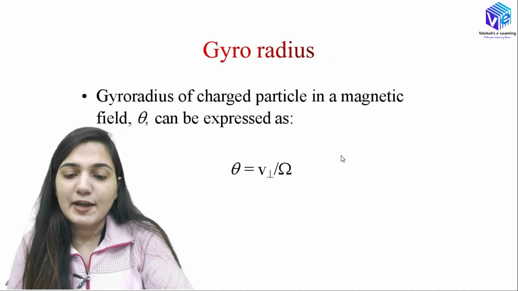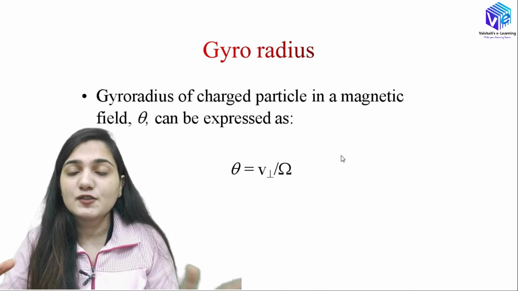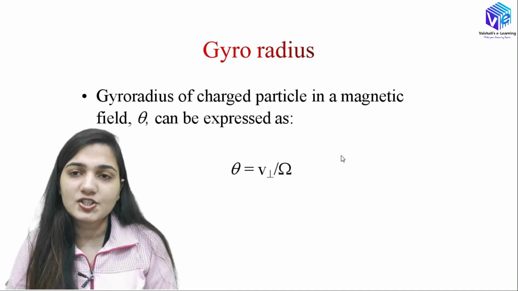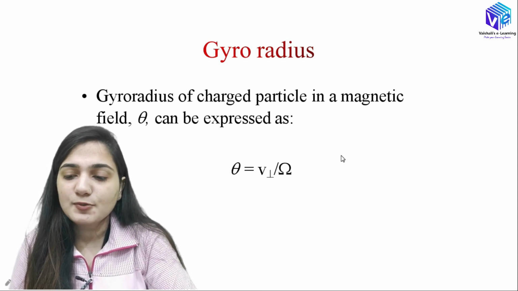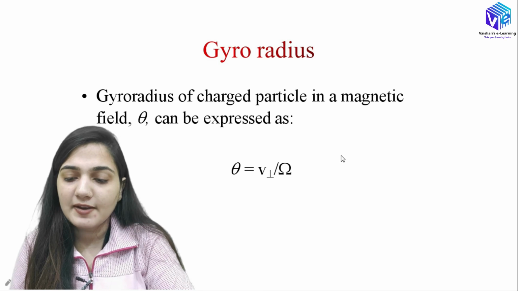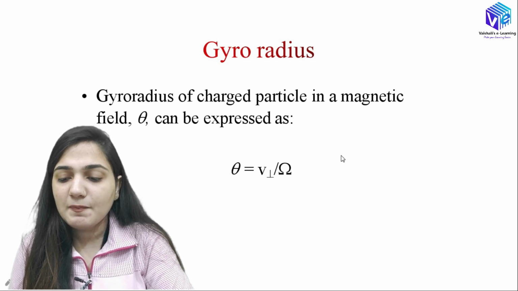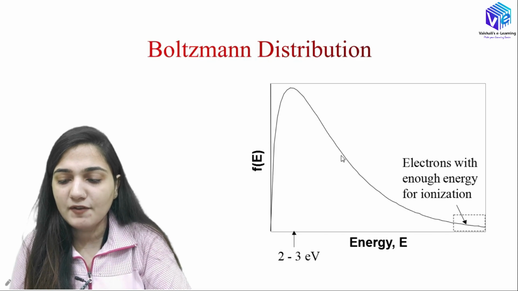Now coming to the gyro radius. The gyro radius is the radius of the spiral motion that the charge is following. The gyro radius of the charged particle in the magnetic field can be expressed as v perpendicular upon the gyro frequency. So it is a very simple formula.